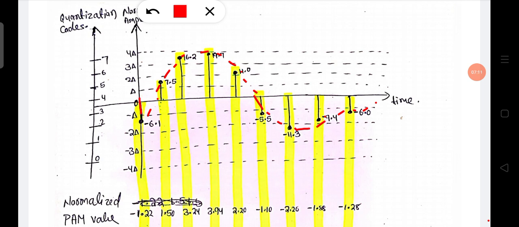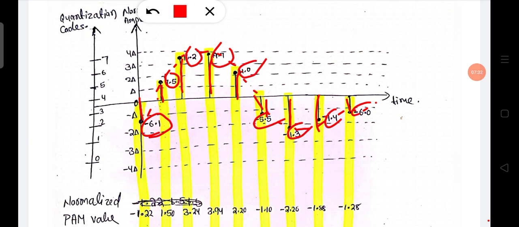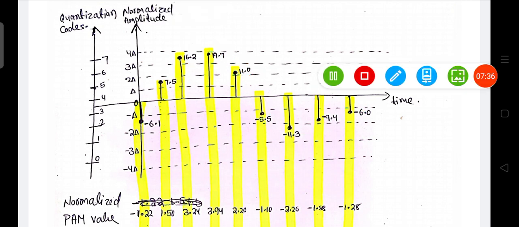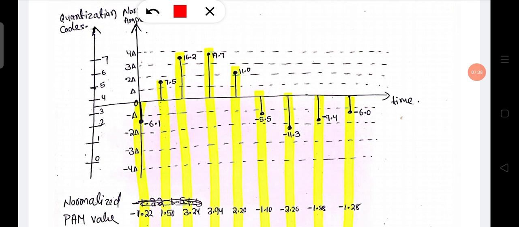This is sampled, and this is sampled. This is one sample, this is one sample, and this is, and this is. The amplitude is written above every sample. Then we go to the process of quantization.